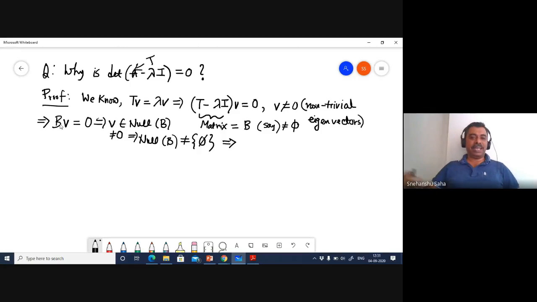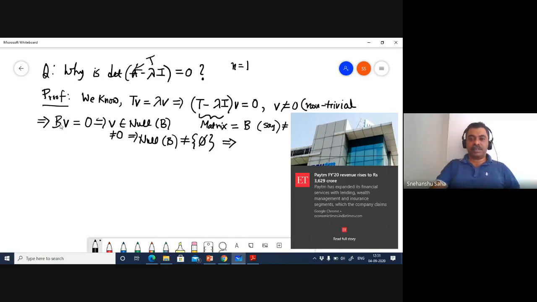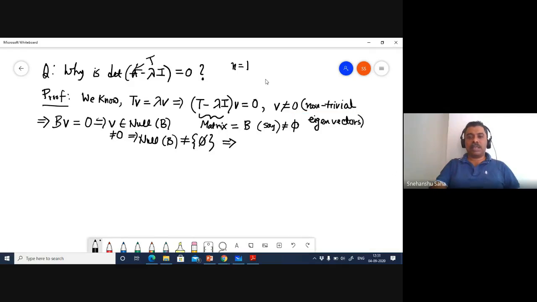Let me write the rank nullity theorem again. For matrices, we know that n equals the dimension of the null space of T, or nullity of T, plus the rank of T. We are talking about an n by n matrix here.